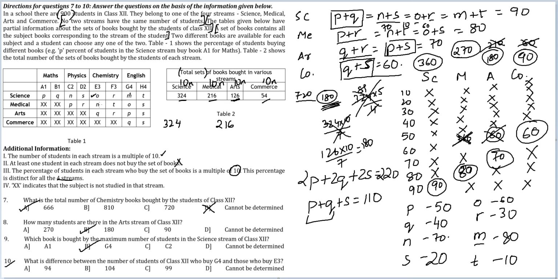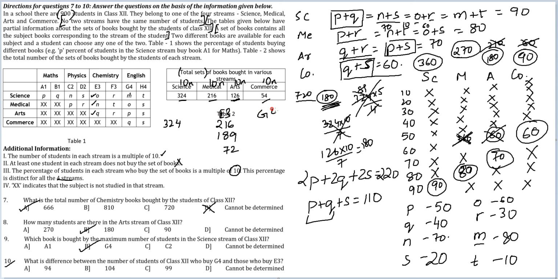N is 70%. 70% of 270. So 7 into 27. 25 into 7 is 135. 2 into 7 is 14. So 27 into 7 should be 189. Okay, 189. And finally, I get Q. Q is how much? 40% of 180. 40% is 2 by 5, so 72. This is for book E3.